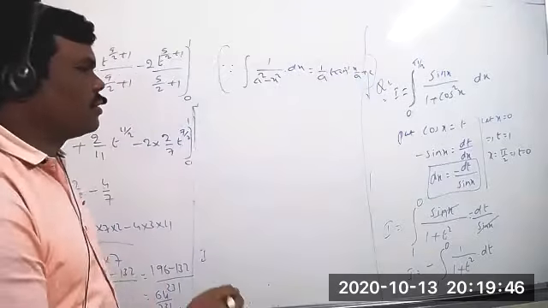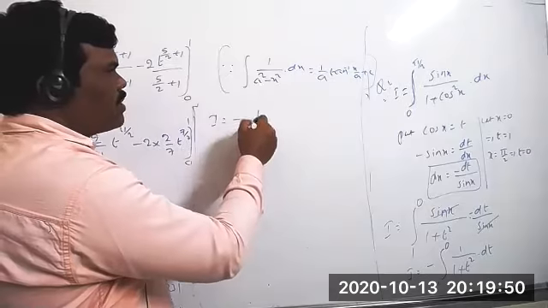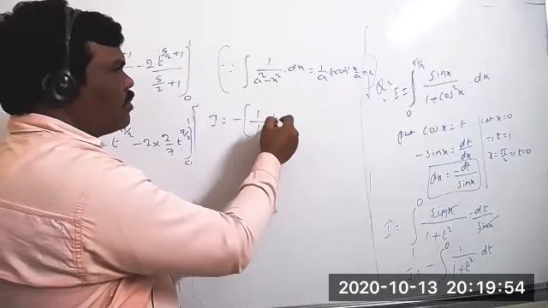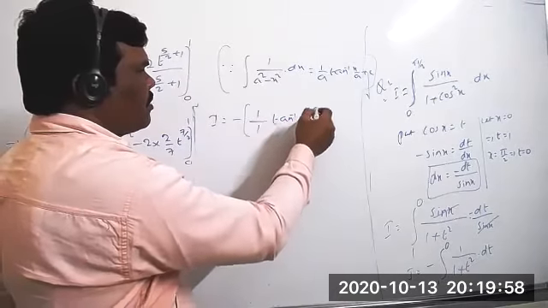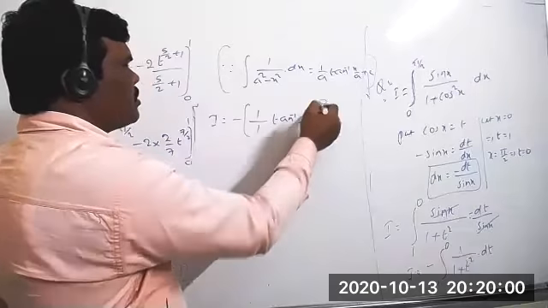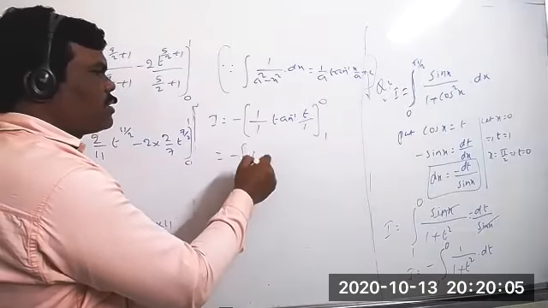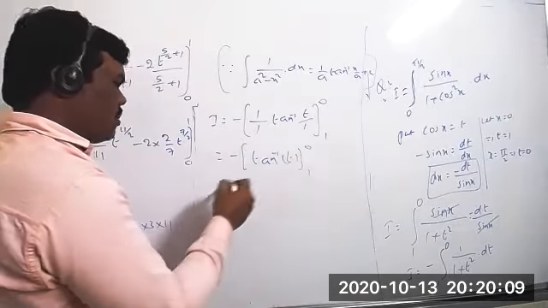The same thing. So I equal to minus of 1 by a, where a equals 1, into tan inverse of x equal to t by 1, from 1 to 0.